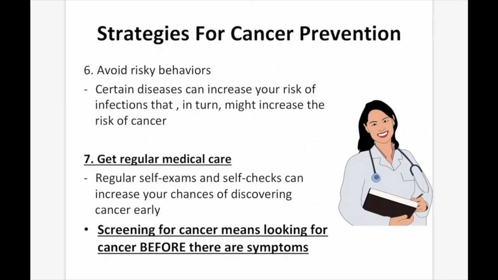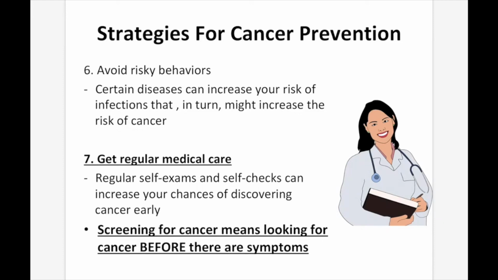Number 6, avoid risky behaviors. Certain diseases, like sexually transmitted diseases, can increase your risk of infections that in turn might increase the risk of cancer. Number 7, get regular medical care. Regular self-exams and self-checks can increase your chances of discovering cancer early. Screening for cancer means looking for cancer before there are symptoms.